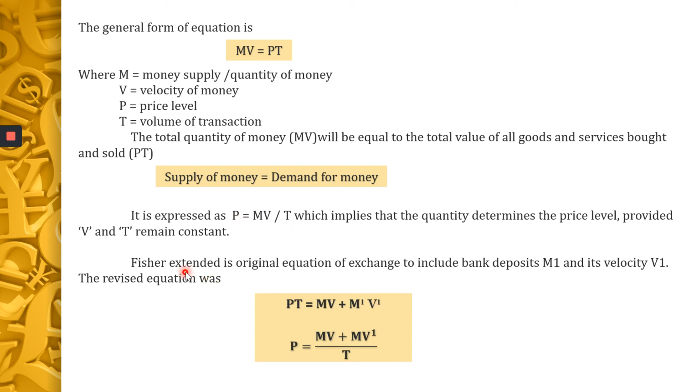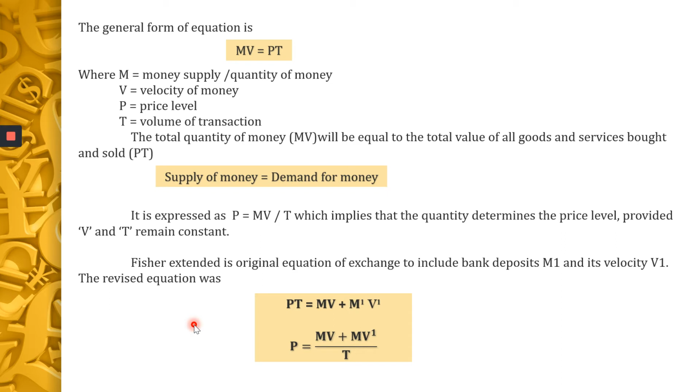And Fisher extended his original equation of exchange. Fisher's theory is also called the equation of exchange, extended to include bank deposits M1 and its velocity V1. In those days, we had only currencies, but nowadays we have money in the form of deposits in the bank.